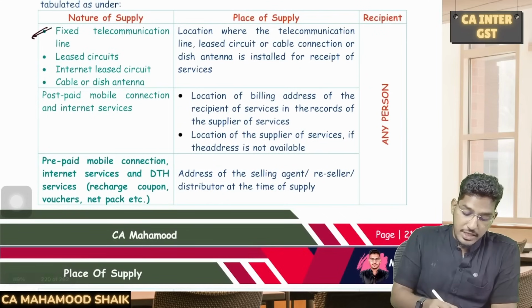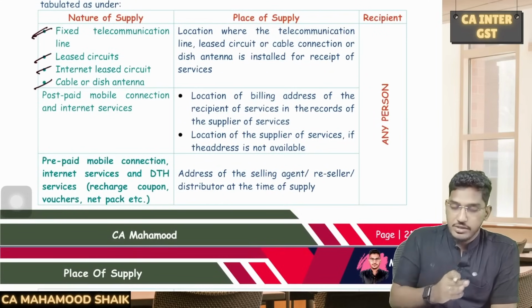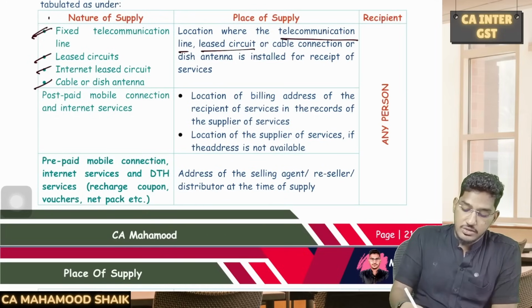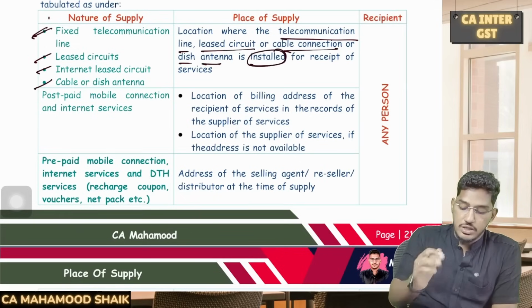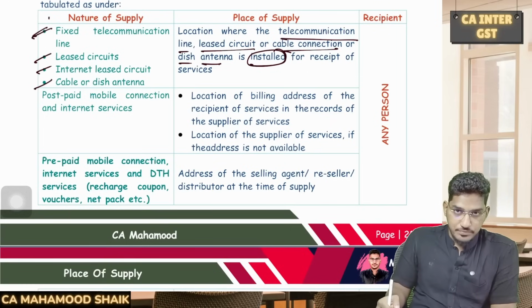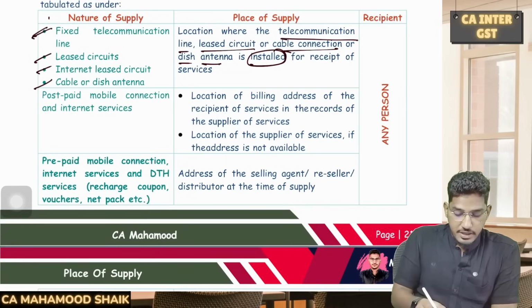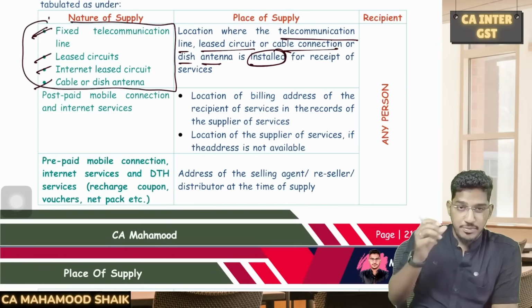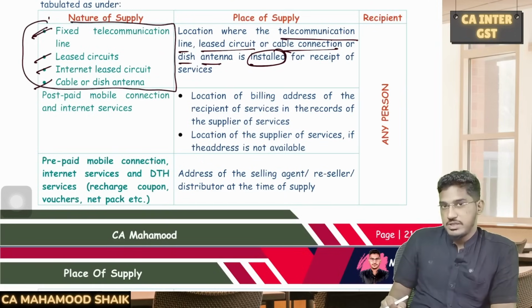First they speak about telecommunication line, leased circuits, internet leased circuits, or cable or dish antenna. In all these kinds of services, wherever the telecommunication line or leased circuit or cable connection or dish antenna is installed, the place of installation of these devices will become the place of supply. For fixed telecommunication lines, leased circuits, internet leased circuits, or cable or dish antennas, wherever this equipment is installed, that will become the place of supply.